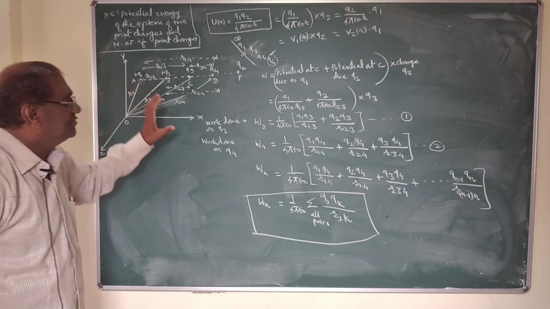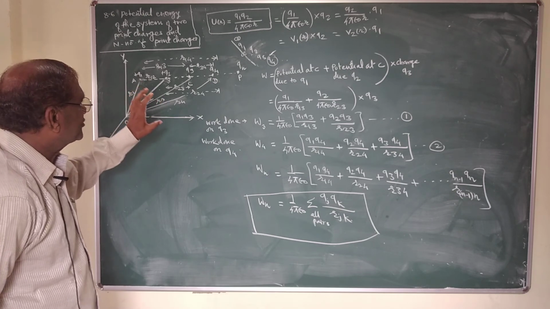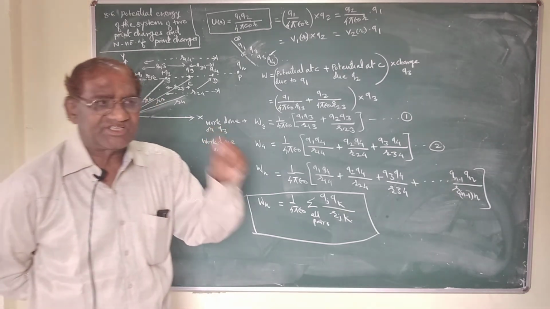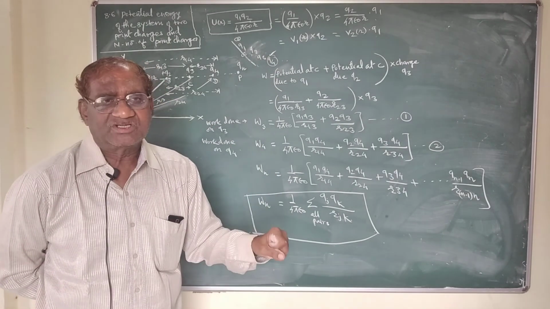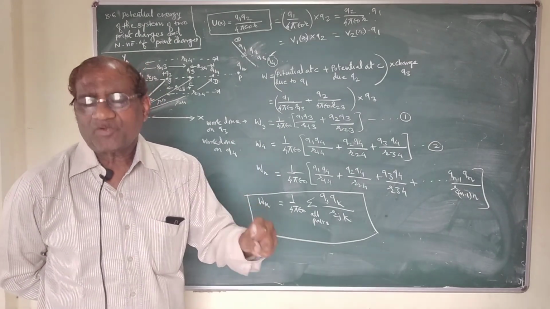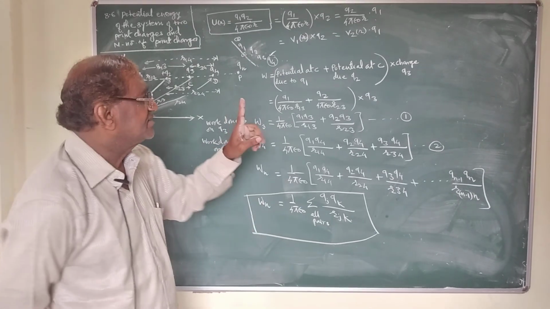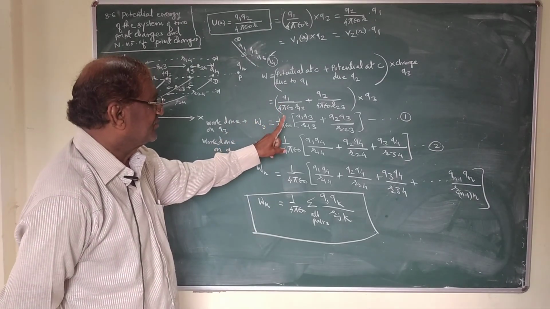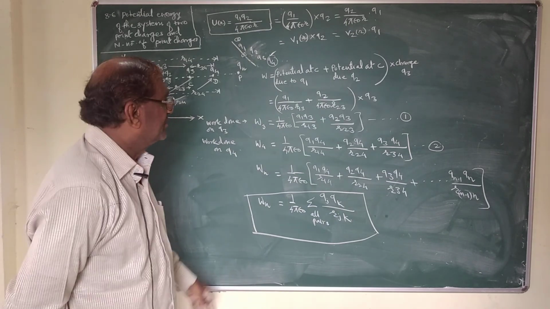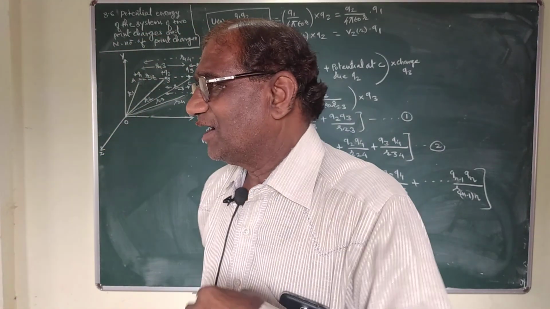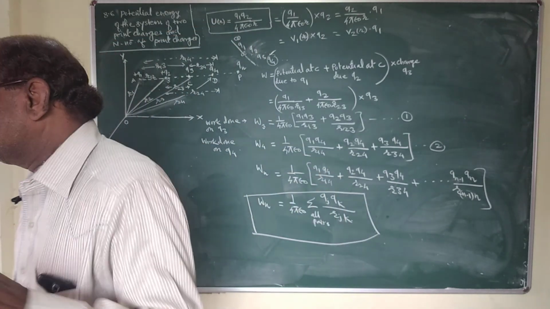So if the system consists of 2 point charges, this two point charge system we can use to find the potential energy in the system which contains n number of point charges. This is the case.